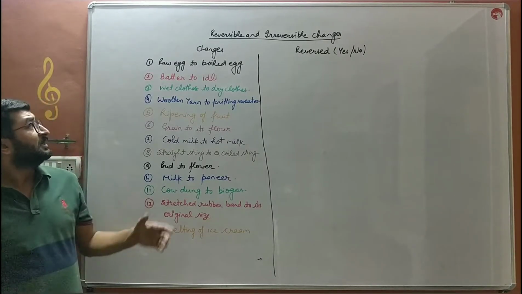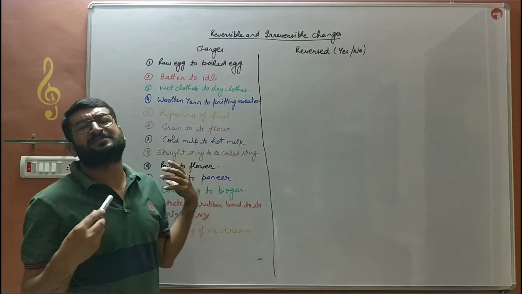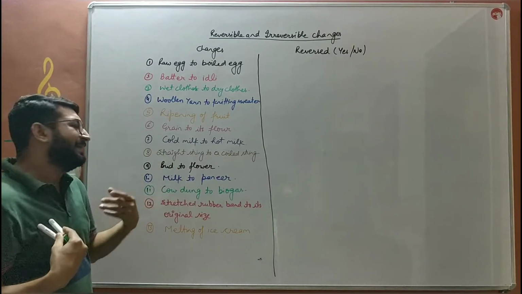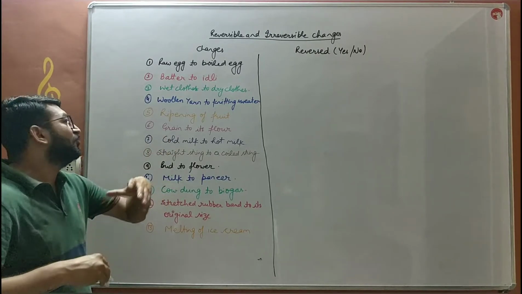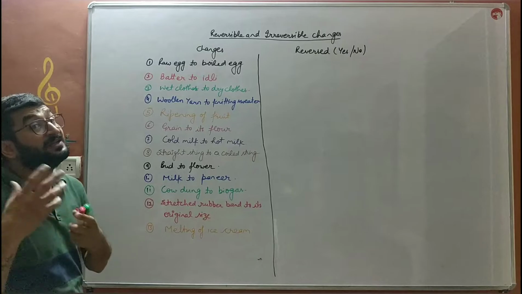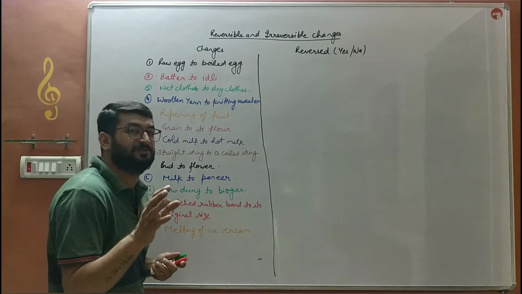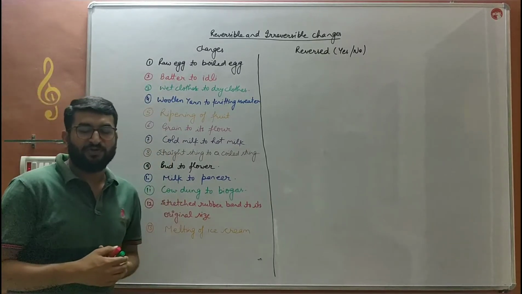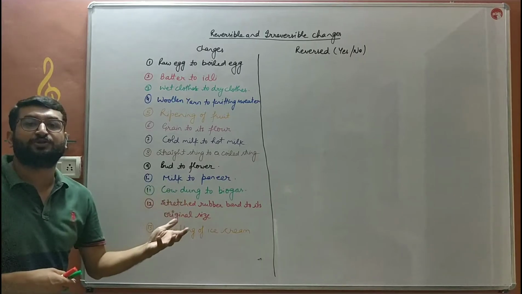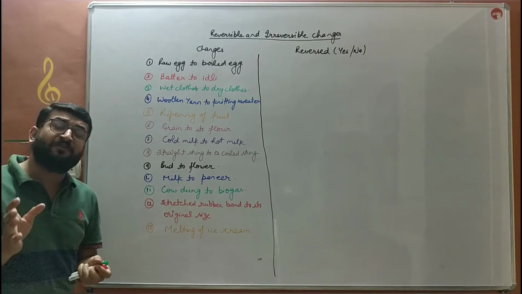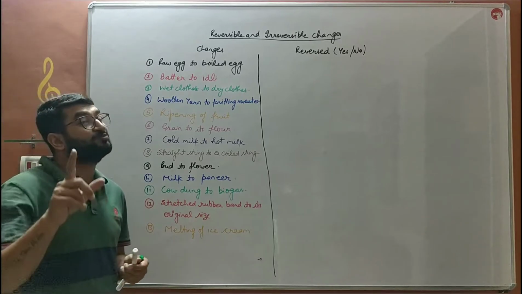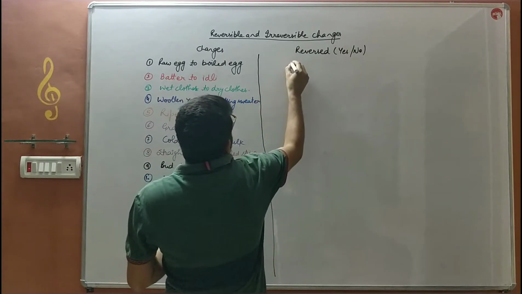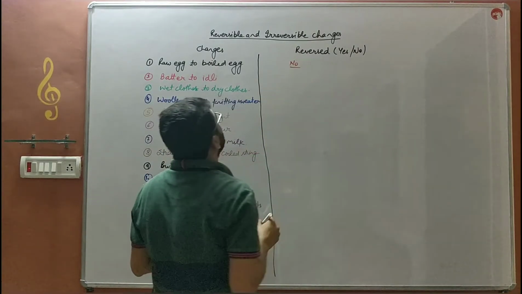Now we'll discuss a small chart in which we'll discuss whether those changes can be reversed or not. By these examples, we'll easily elaborate what kinds of changes are reversible and irreversible. The first example given to us is raw egg to boiled egg. We purchase a raw egg from the market and boil it to eat. Is it possible to convert that boiled egg into a raw egg again? No. That boiled egg cannot be converted into the raw egg again. So that change cannot be reversed.